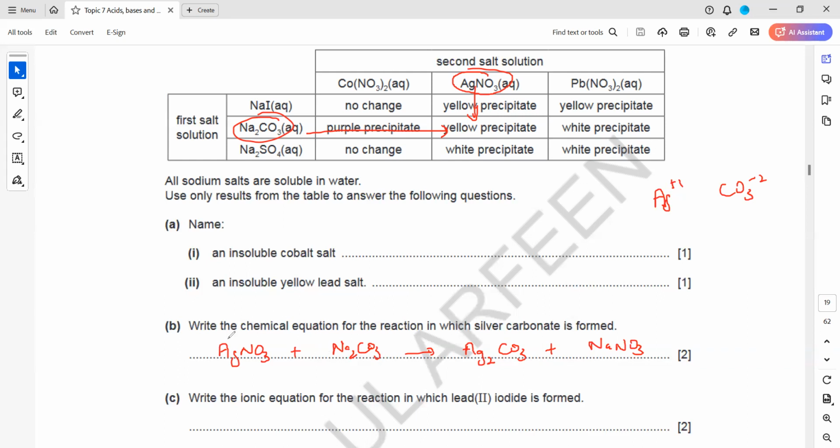Then we want to balance, that's why it's 2 marks. So we have 2 silver here, so if we put 2, silver is balanced. Nitrate is also balanced. Sodium is not balanced, so we put 2. Now we put 2, nitrate is balanced, so the rest of them are balanced. So this is an important part.